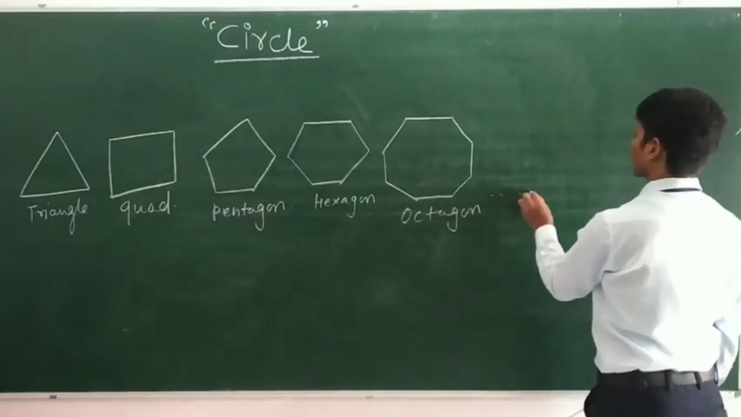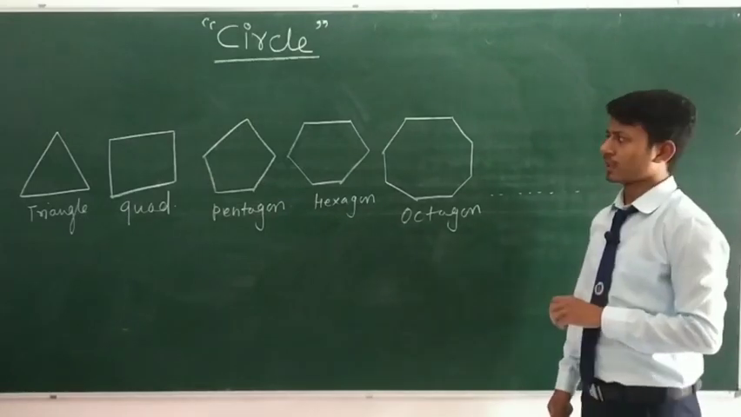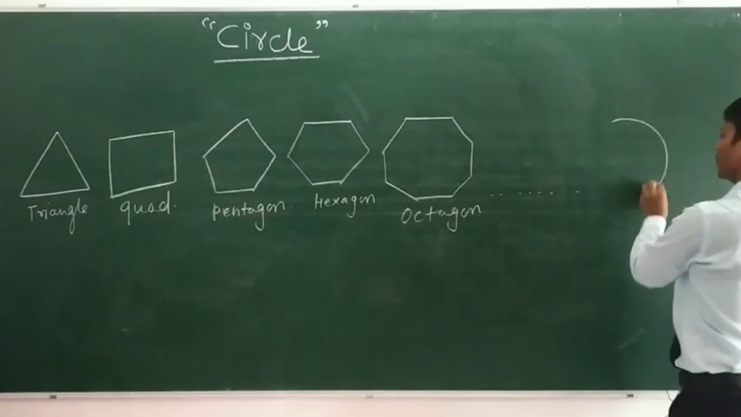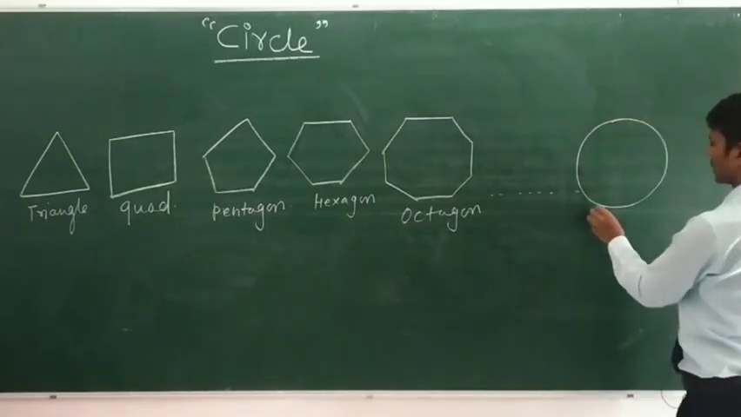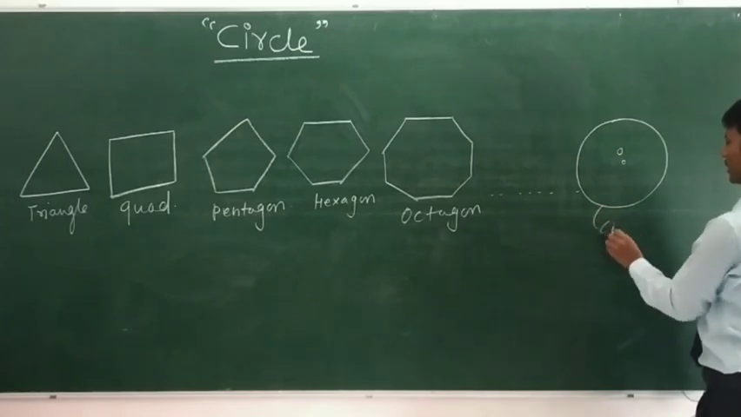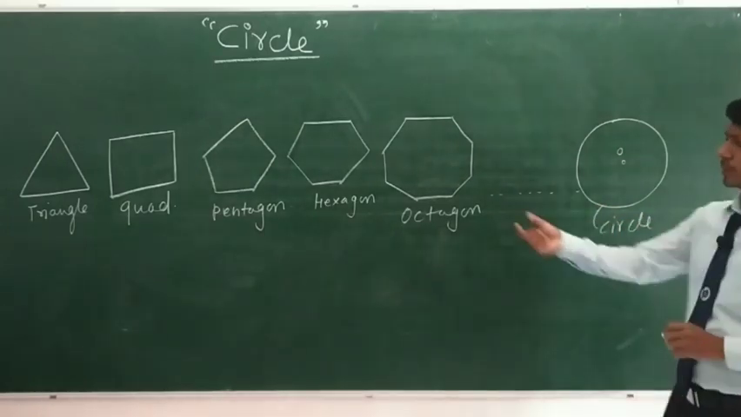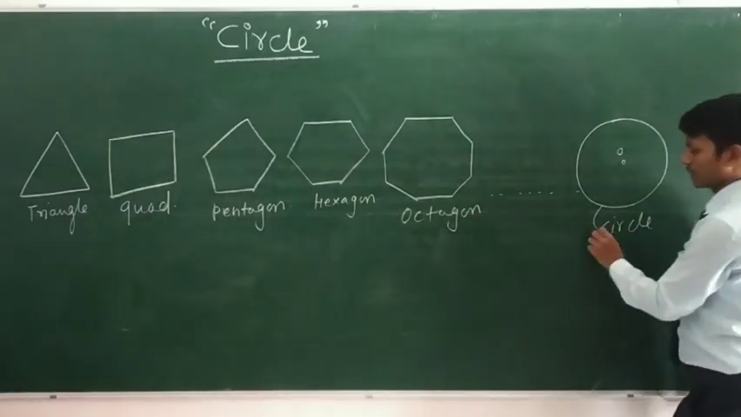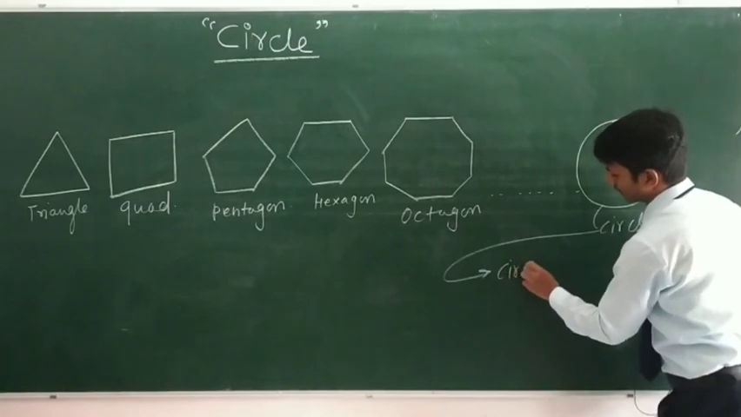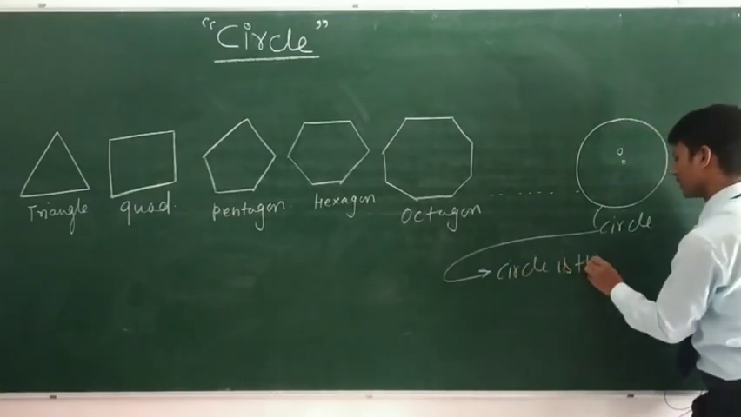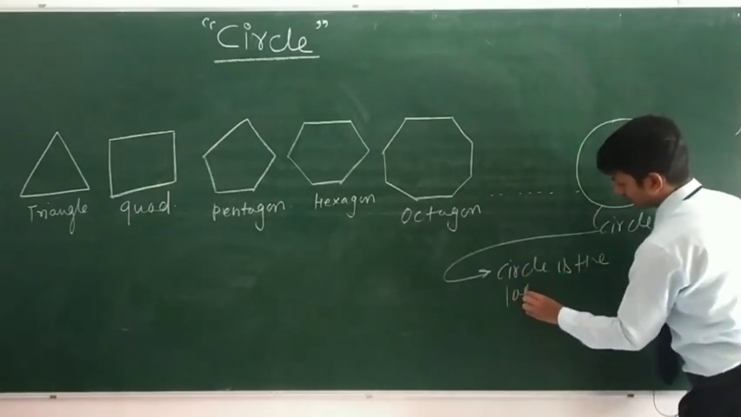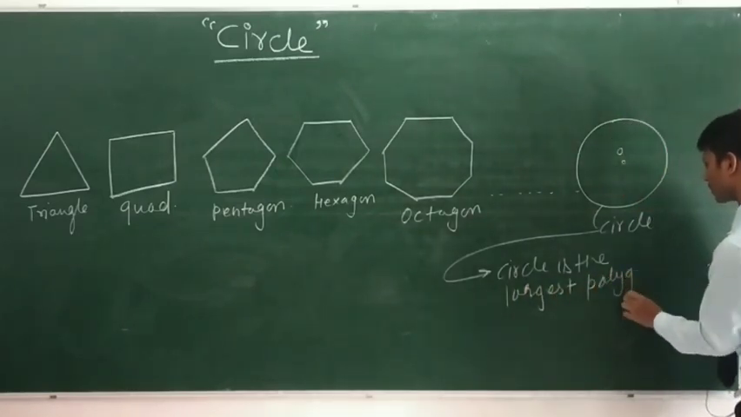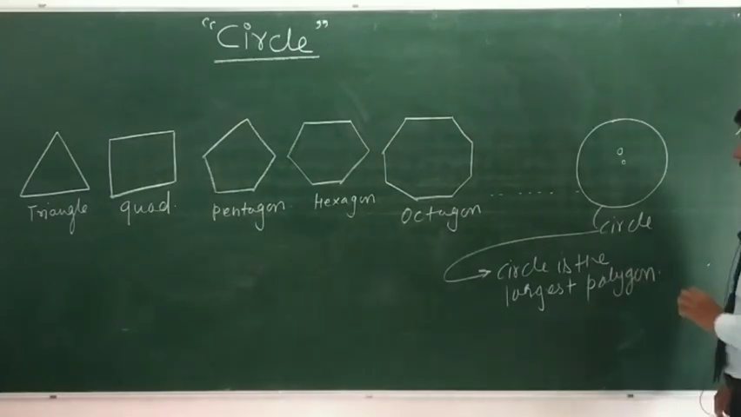So if you repeat this activity infinitely many times, then what will happen? You will get a circle at last. So what do we observe by this activity? You observe that the circle is the largest polygon. Circle is the largest polygon.